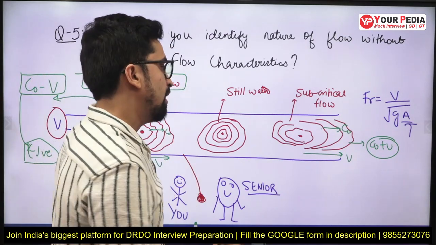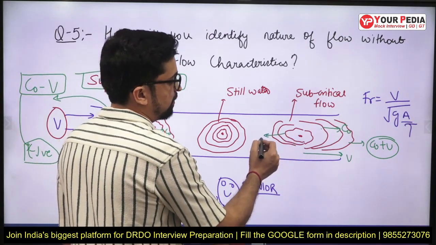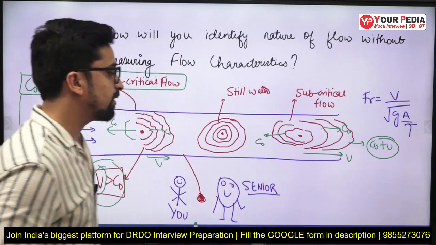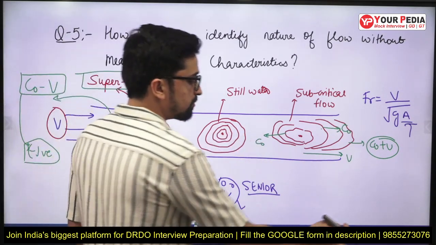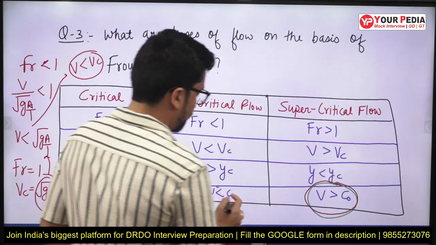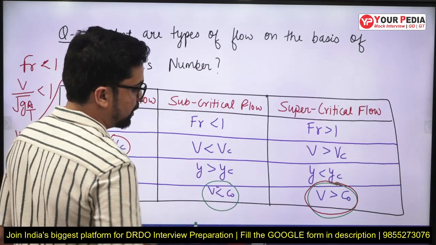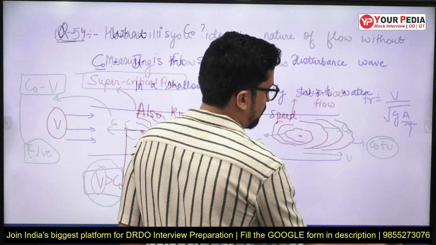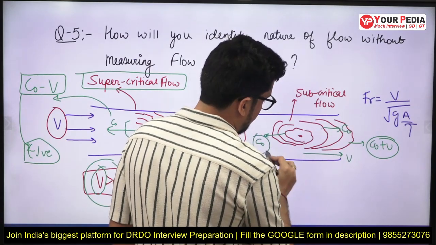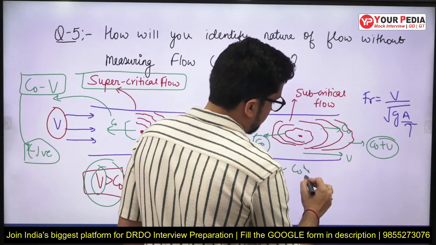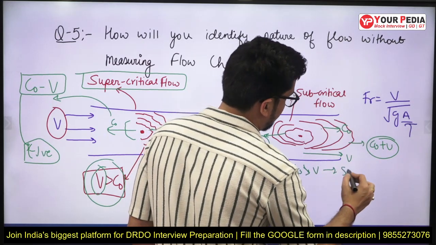Even in the upstream case, the ripple speed will be C naught, and for subcritical flow the velocity of flow is less than C naught. So here C naught is greater than V for subcritical.